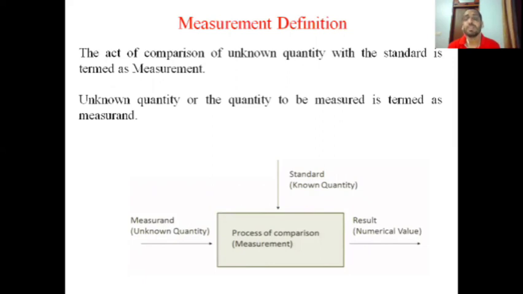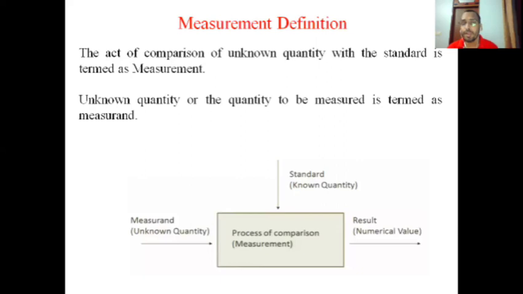So what is measurement? The act of comparison of an unknown quantity with a standard quantity is termed as measurement.